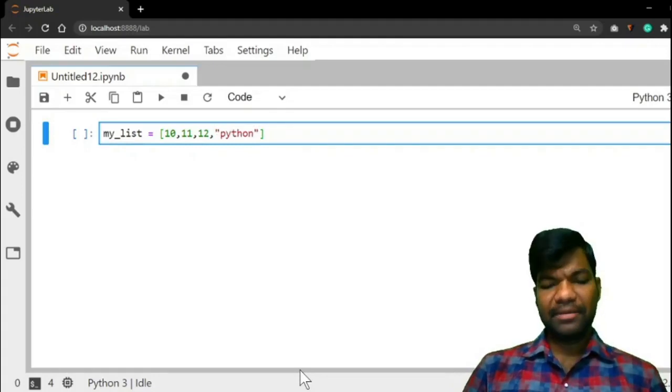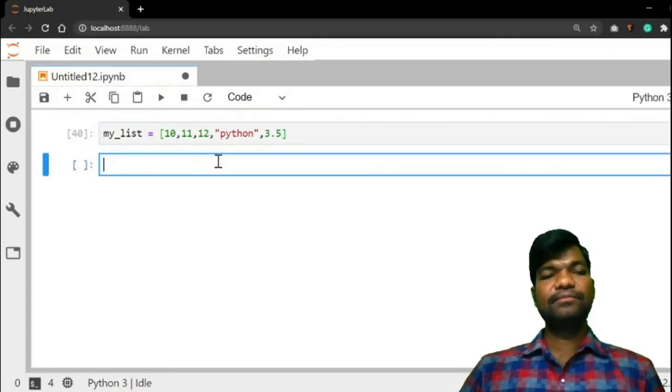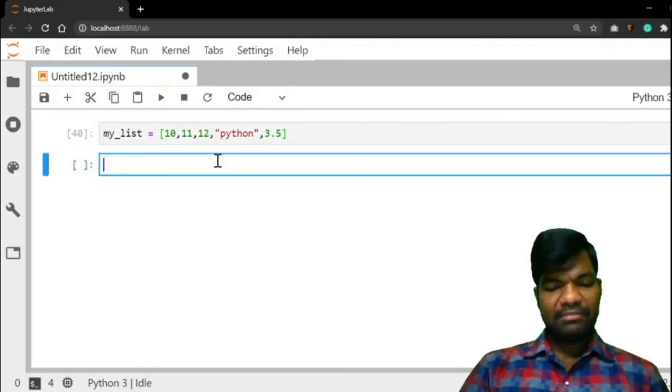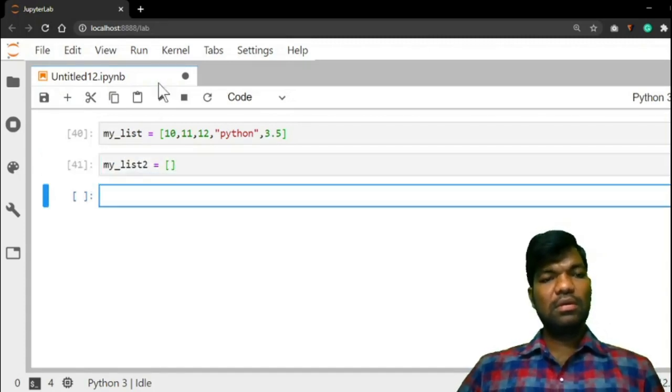You can give any type, okay, comma, float 3.5, like that. So this is one list. You can create an empty list also: my_list2 equal to empty list.